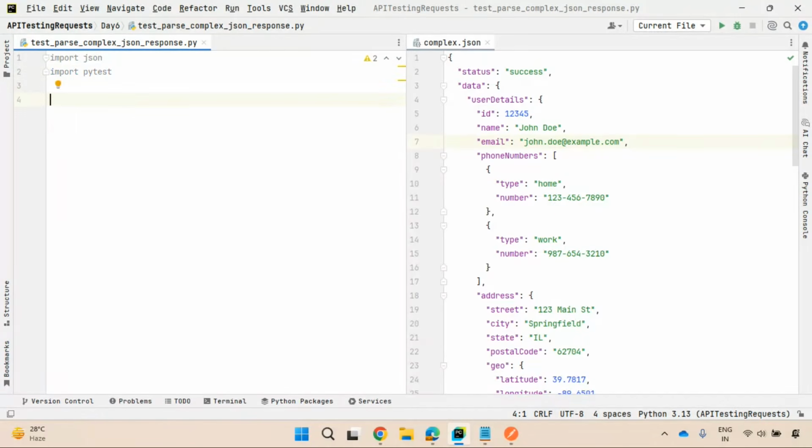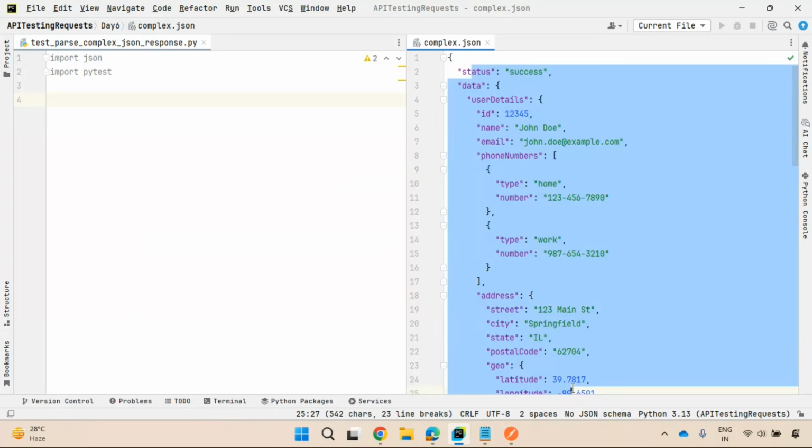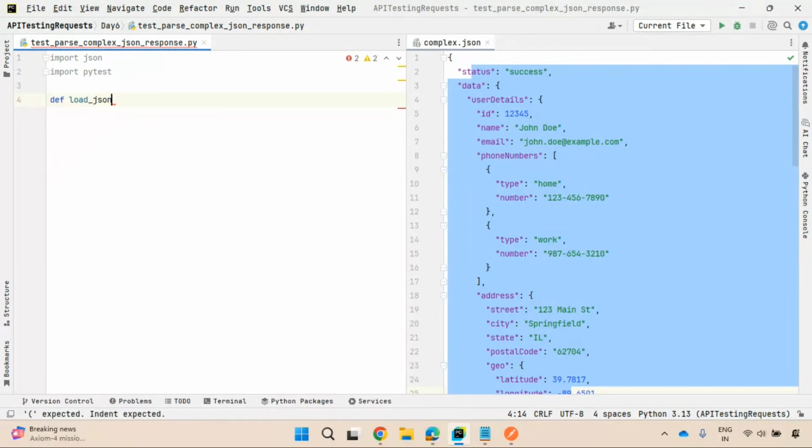I'll create a fixture function, a class, and test methods. Those test methods are nothing but validations. But to do validations, I need to extract the data, and once I extract it, I need to use it across all the test methods. So in one single shot, I'll extract the entire data by using a fixture function. Define load_json fixture.